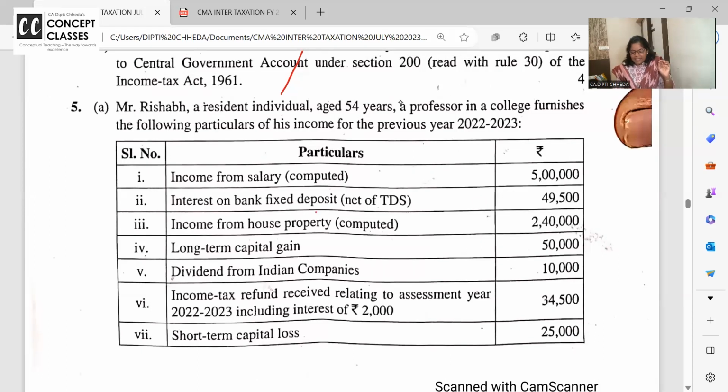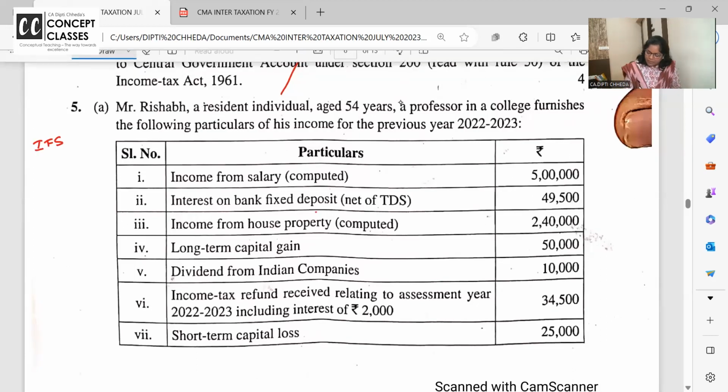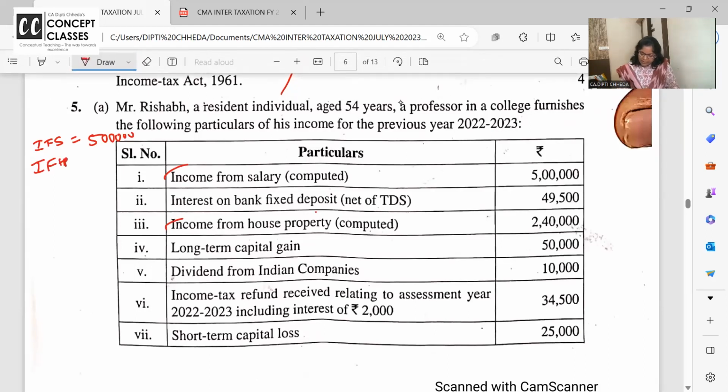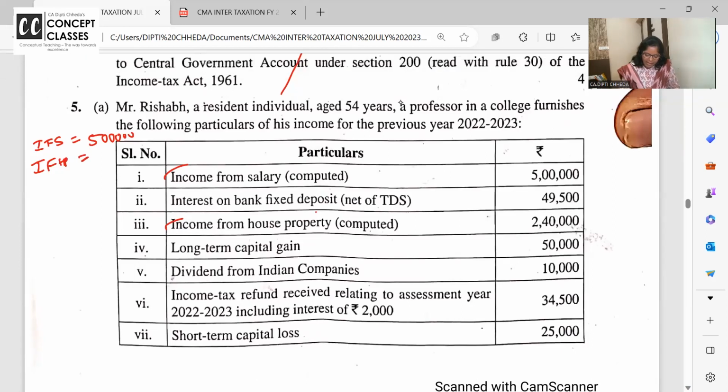Now you know when they say income from salary computed, मतलब gross salary minus 50,000 standard deduction सब हो गया. So can I start with income from salary 5 lakh? Next is income from house property. कितना इनकम फ्रॉम हाउस प्रॉपर्टी? 2,40,000. तो स्टैंडर्ड डिडक्शन जीएवी एनएवी सब आ गए.